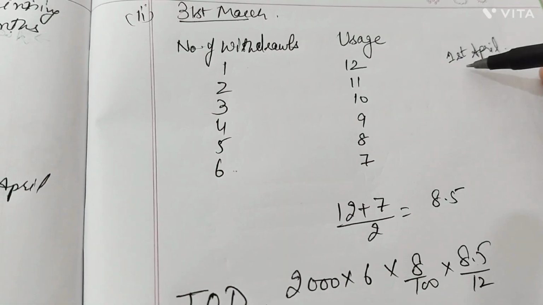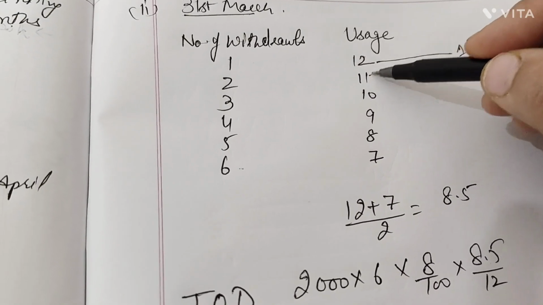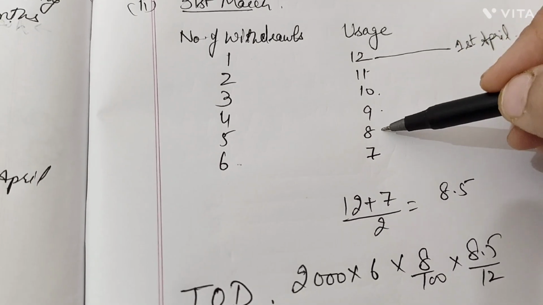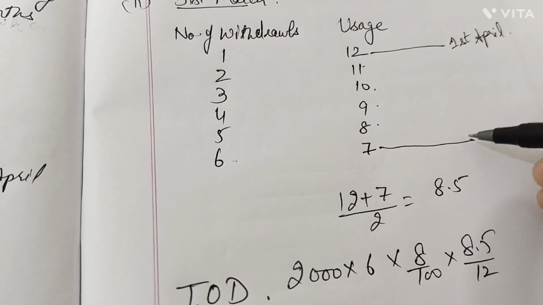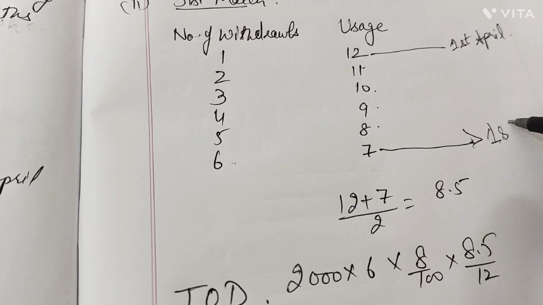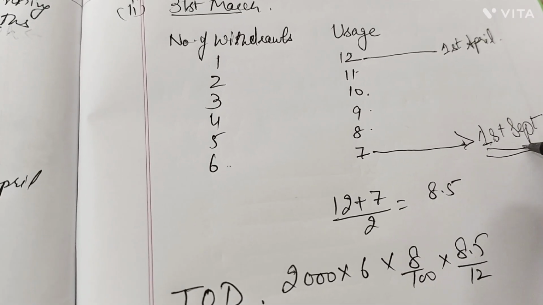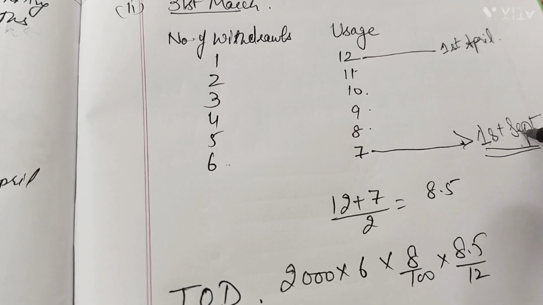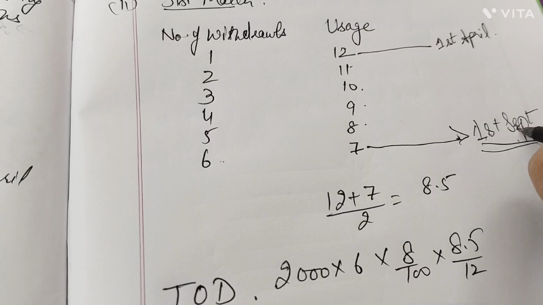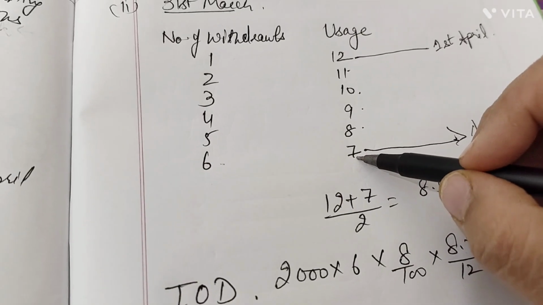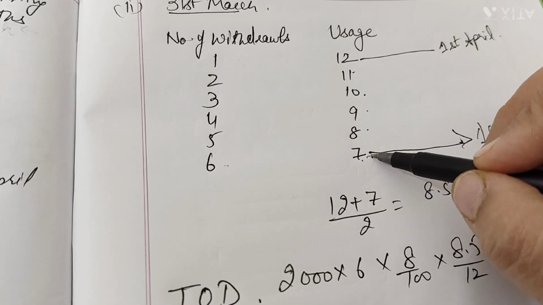How many months can he make use of this money? That is 12 months. Next withdrawal 11, next 10, 9, 8, and the last one he can make use of for 7 months, because he made a withdrawal on 1st September, and this withdrawal is used for September, October, November, December, Jan, Feb, March. So the total number of months was 7 here, and here he stopped his withdrawals. There is no further withdrawal by him.